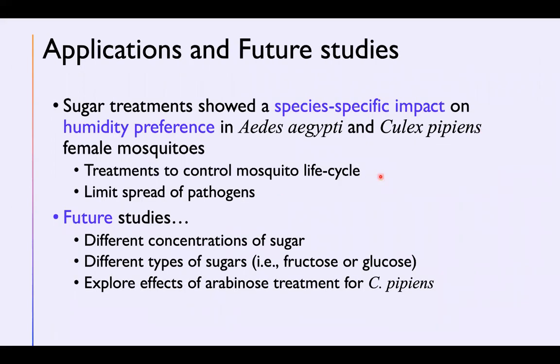These patterns have important implications for the control of mosquito life cycles and subsequent control of the spread of pathogens. Mosquitoes could be provided with specific sugar treatments that limit their ability to reproduce and find hosts, thus reducing the number of people exposed to mosquitoes and related diseases. Future studies can aim to replicate these results and explore different concentrations and types of sugar treatments.